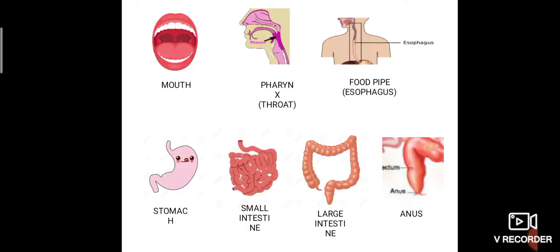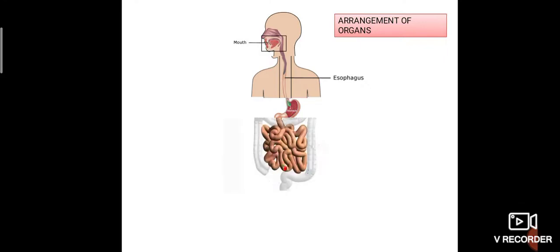So, the arrangement of organs. See, in this slide I have given it separately. Now I am going to show you how the total digestive system is arranged. First, the mouth. We keep the food in our mouth, and the mouth is connected with a region called the pharynx. It is not mentioned here. That is our throat region. So the food enters the mouth and reaches the throat and then the esophagus, and that esophagus is connected with the stomach.